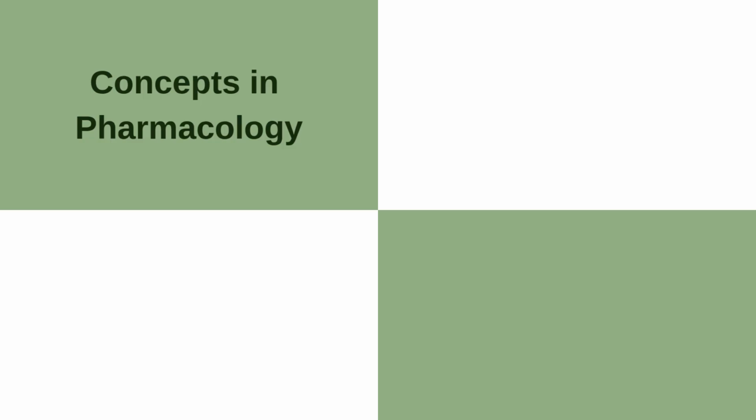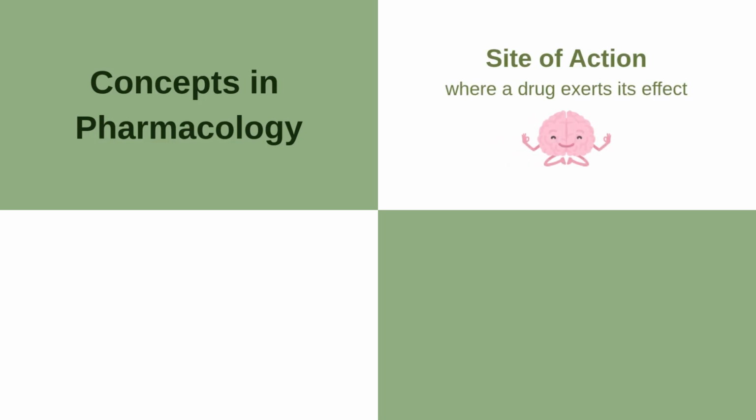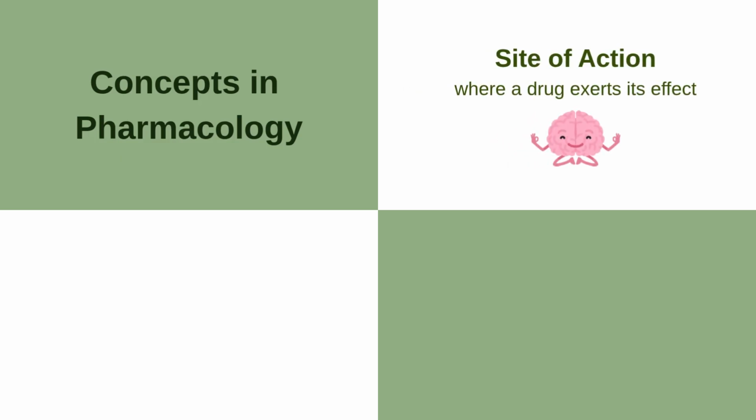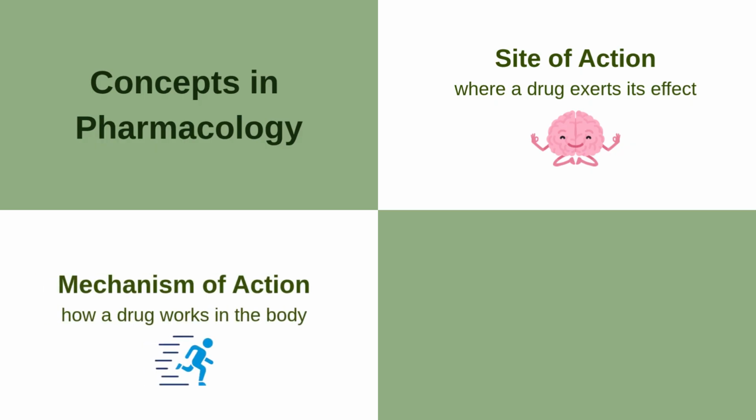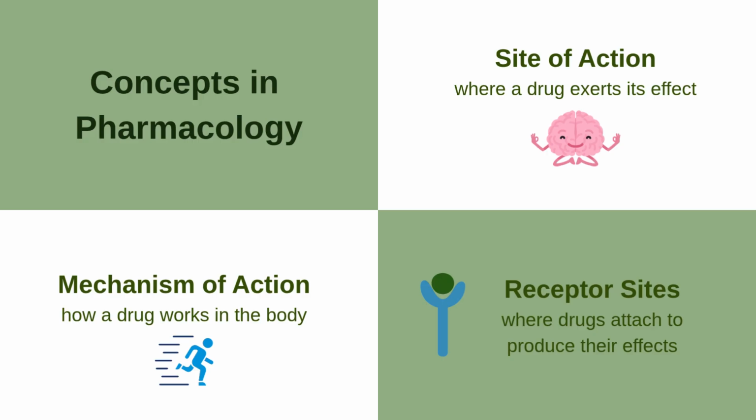It's important to understand some basic pharmacology concepts. The site of action is where a drug exerts its effect, though for some drugs this site is unknown, and many drugs that we'll study that act on the brain, those are those drugs. The mechanism of action explains how a drug works in the body. Receptor sites are specific cell locations where drugs attach to produce their effects, and the resulting cell changes are called drug action.